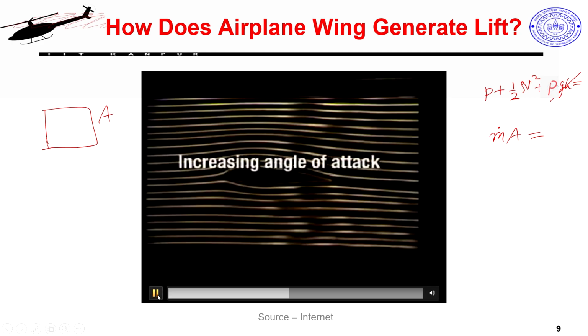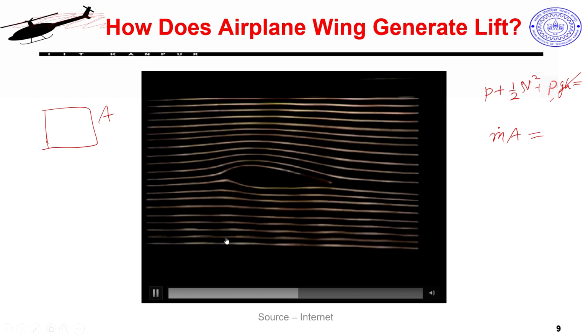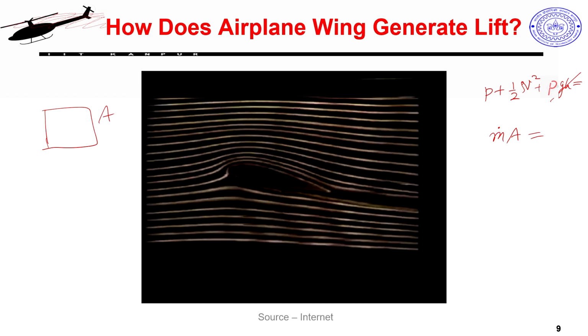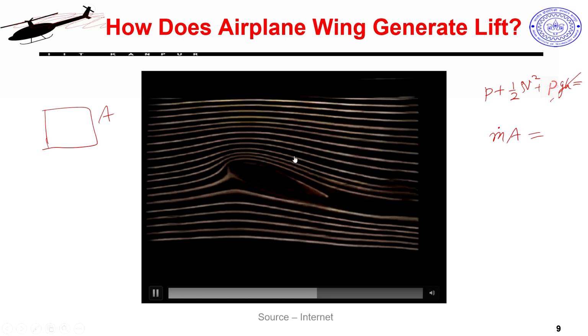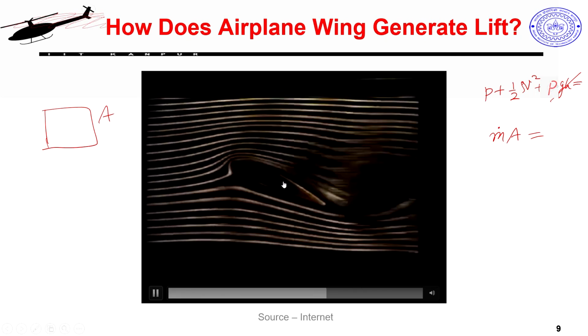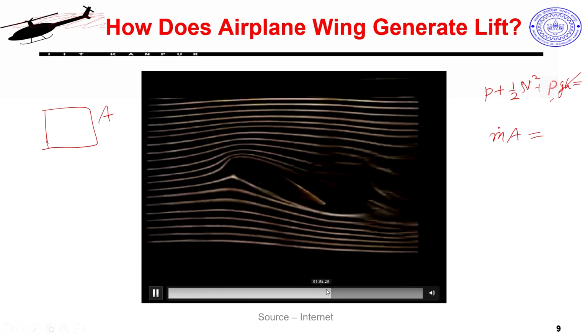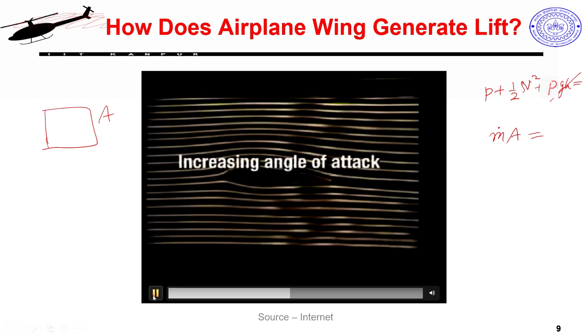Now, the second part of the experiment talks about what happens when my airfoil angle of attack is changed to a larger value. You see now there is some angle of attack, and there is a clear pattern, and then I start increasing my angle of attack further and further. So, if I go back a little bit and see the difference.